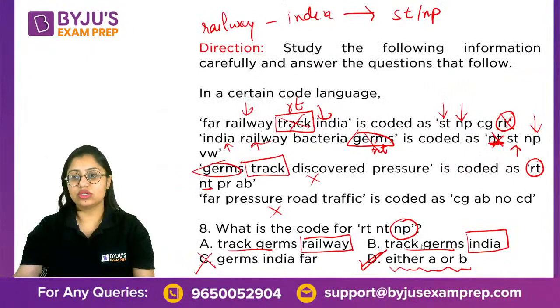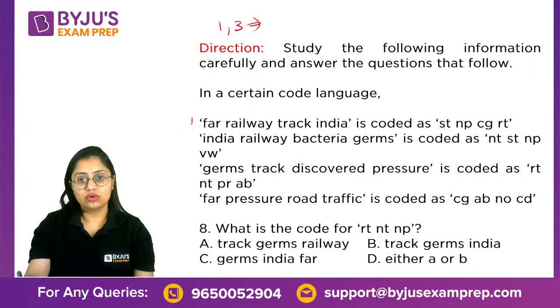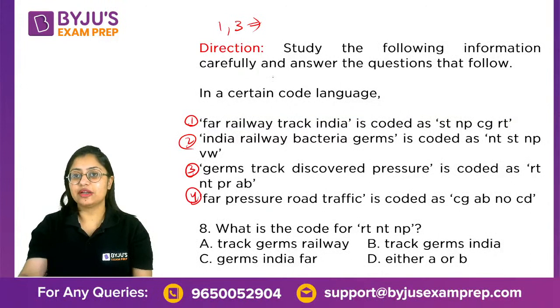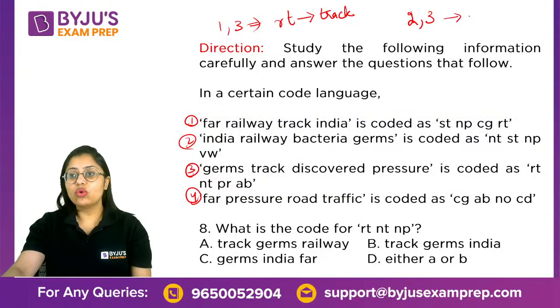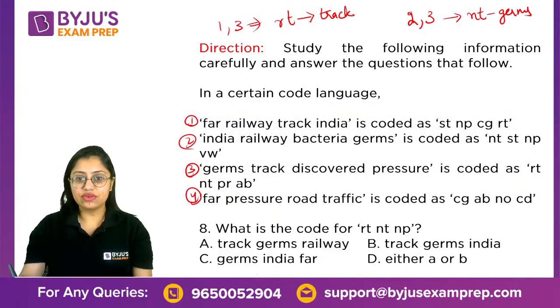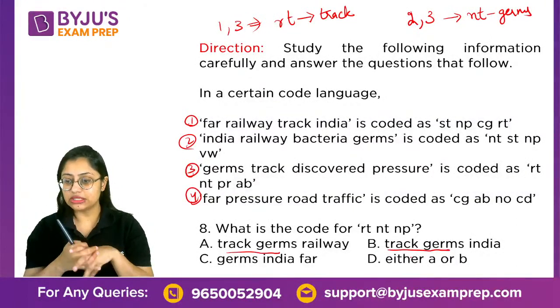Okay, let's just do this. From the first and the third statement, we know the code for RT is nothing but track. From the second and third statement, we know the code for NT is nothing but germs. So that is given in option A as well as option B. Till this point, I really hope it is clear, Ashish.